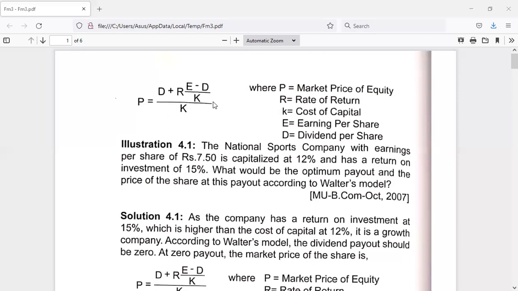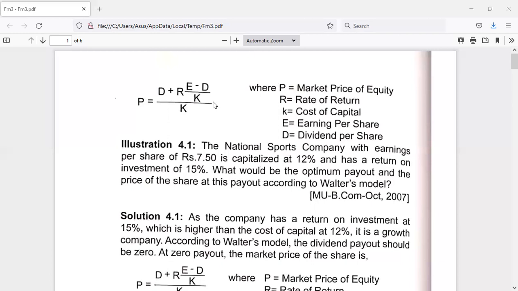That means at any dividend payout ratio, the market value of shares remains the same. So this is specially for normal companies. Now on your screen there is a formula used for computation of market value of shares.